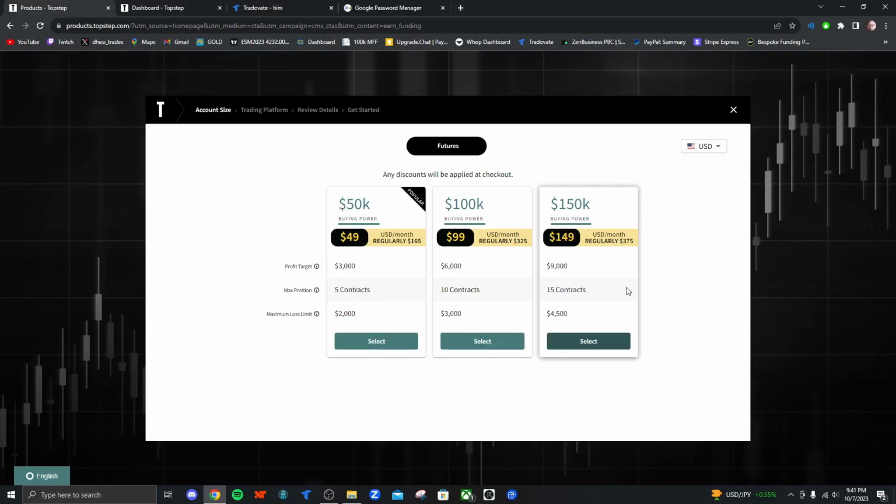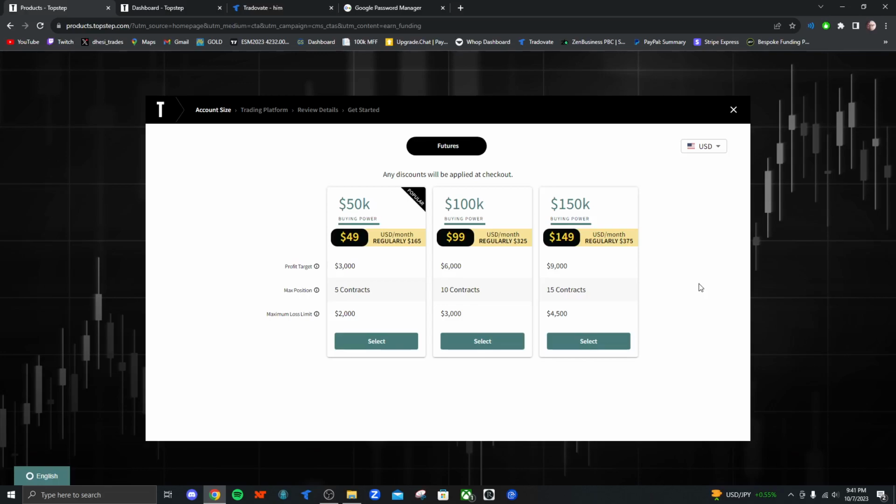If you've never traded with Topstep, these are the different accounts you can buy: 50k, 100k, and 150k. These are the prices on them, and it is a futures firm, so there is no forex on it. It's indices is mostly what I trade on it. You could trade some other stuff like oil and gold, I believe, but mostly people just trade NQ and ES on this. So here are the prices for the accounts. Very good and reasonable prices. I think this is probably the best cost in the entire space in what you get versus what you pay.